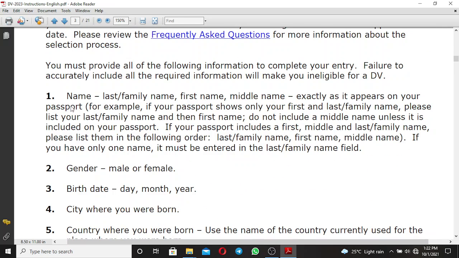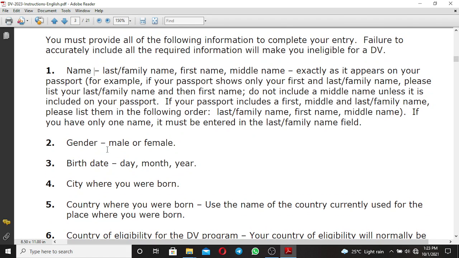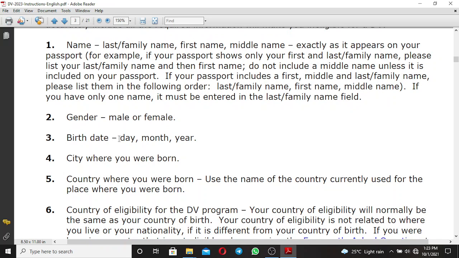The first thing is name. You're going to fill in the application form your last family name, a first name, and the middle name, exactly as it appears on your passport. So that is number one. Number two is gender. Whether you are male or female, you are going to indicate it. And third, the date of birth. So you're going to fill in the date of birth by starting with date, month, and year.